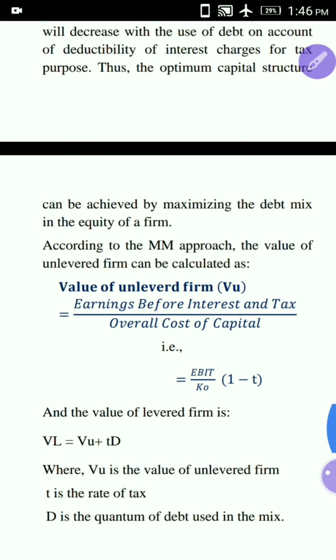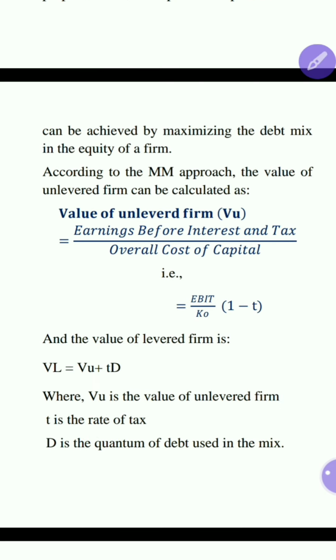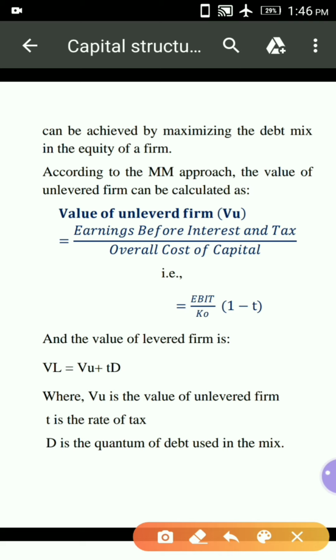According to the MM approach, the value of an unlevered firm can be calculated as follows. What is an unlevered firm? An unlevered firm is a firm without debentures in its capital structure, that means only equity shares, equity capital, are there.